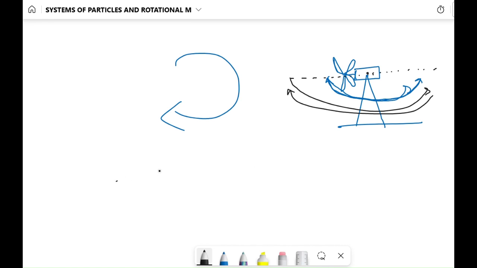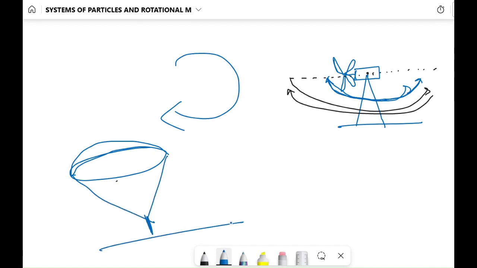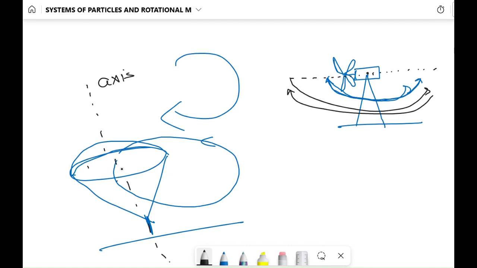Now, taking another example, we have seen a spinning top. Let's say we have a top here which is spinning, and this top is also moving on a circular path. What do I mean when I say this is moving on a circular path? It means its axis of rotation, the axis about which all the particles constituting this top are moving on a circular track, is itself not fixed.